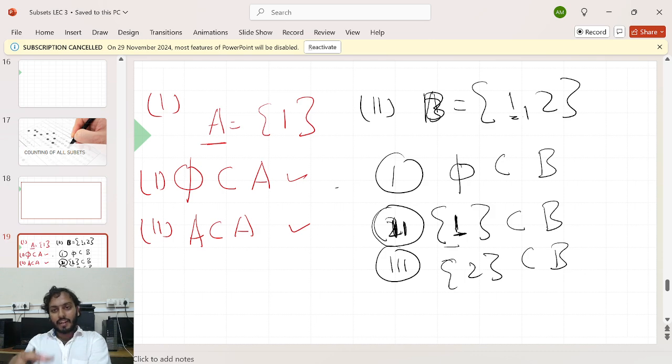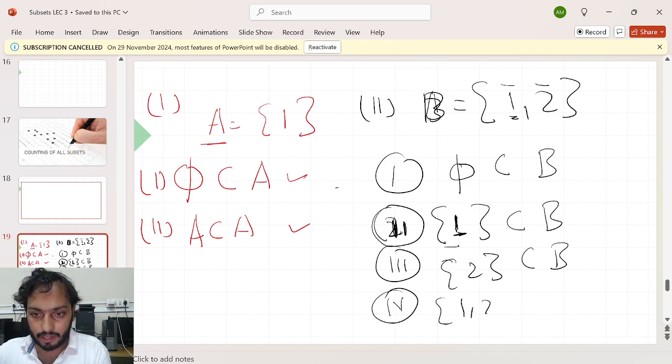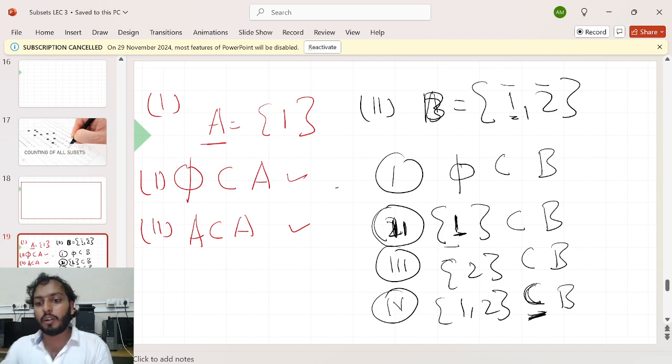Create the singleton set which contains one element? No, because the set has only two elements, one and two, and I created the singleton sets. So let me complete two now. Can you create a subset which contains two elements? Yeah, the set itself. I can use this equal word here because this is a subset as well as equal.